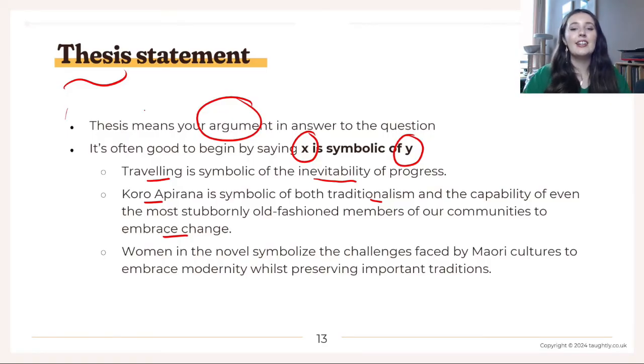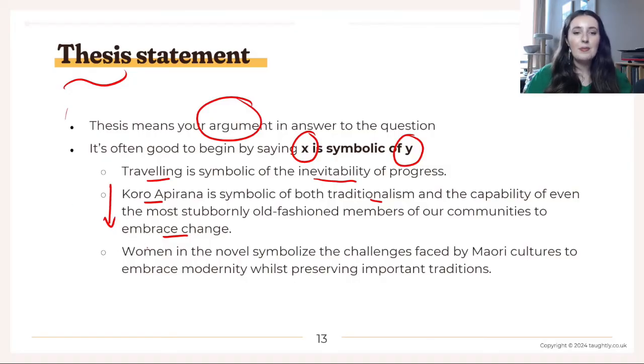So that's quite a nice thesis statement and one that you would do well to remember, because I feel like lots of questions, even if you don't get a Koro question, lots of the questions kind of come back to this dynamic of Koro, Nanny Flowers, Kahu. They're the main focus for most of the questions.